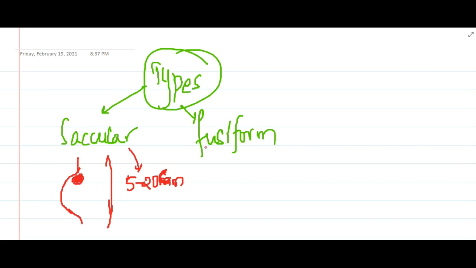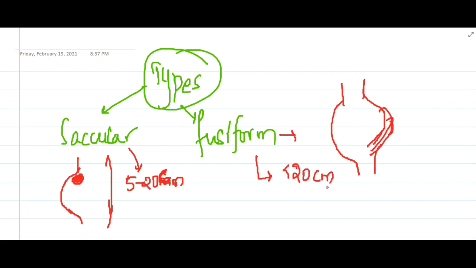Then we also have the fusiform aneurysm. A fusiform aneurysm is a circumferential aneurysm. These can be up to 20 centimeters in diameter. These fusiform aneurysms can be present in the aortic arch, abdominal aorta, or in the iliac arteries.